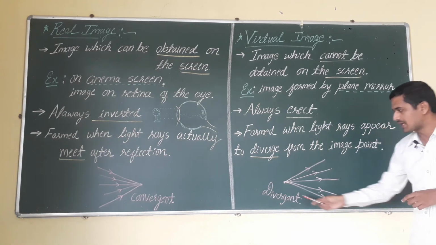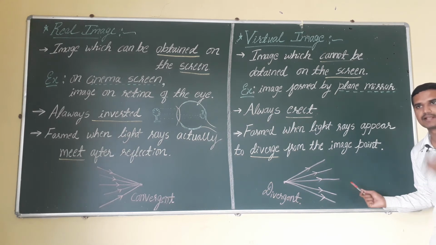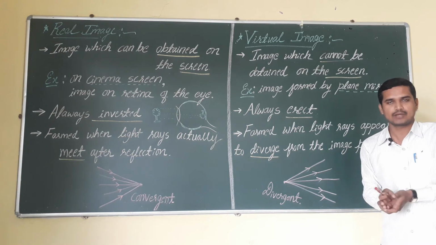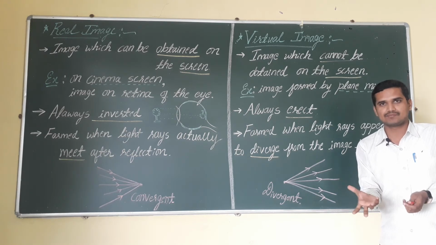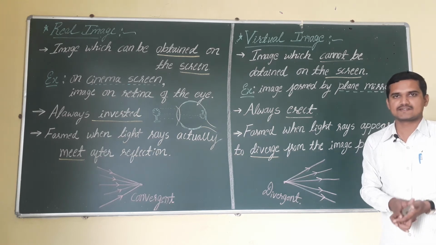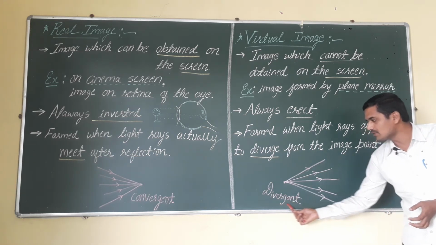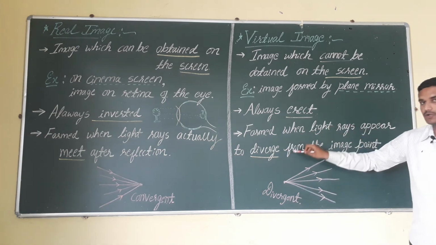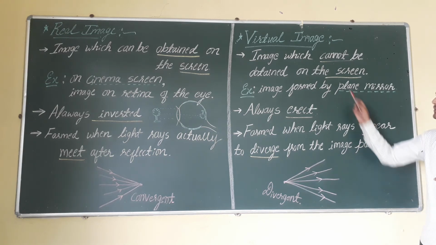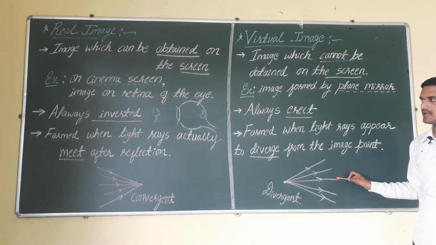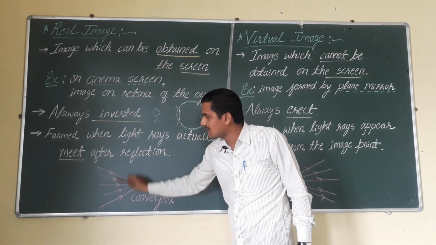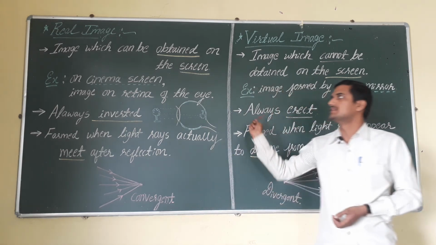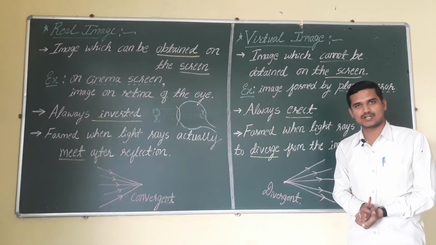This process is called the diverging phenomenon. For example, if there is any vehicle, a bike or a car, and you switch on the headlight, immediately the divergence of light takes place. So these are formed when light rays appear to diverge from the image point. This is the main characteristic of a virtual image. But in real images, all the light rays meet at a point, which is called the convergence phenomenon. So remember, these are the main differences between real and virtual images.